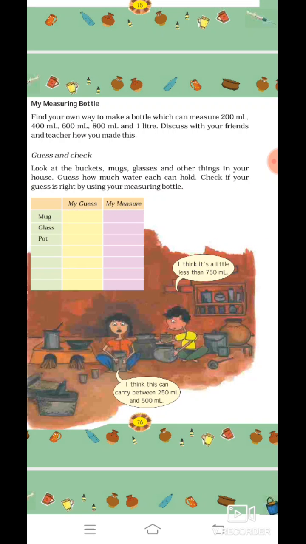Look in the picture below. I think this can hold between 250 ml to 100 ml. Now see, this girl is looking at all the different vessels you have in the house, and then she is guessing how much water each can hold. Now the boy is thinking, I think it is a little less than 750 ml.